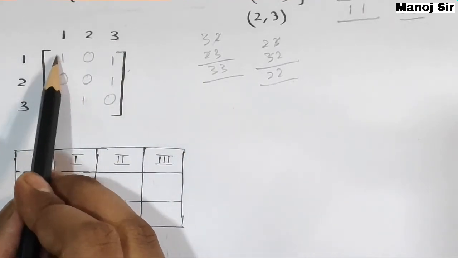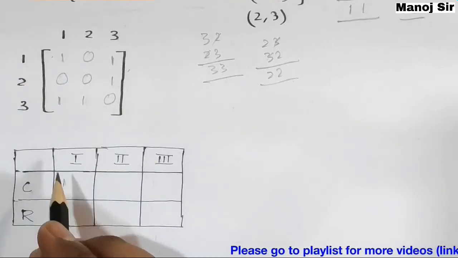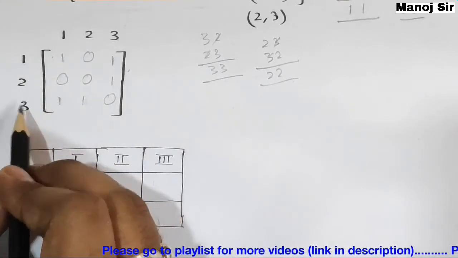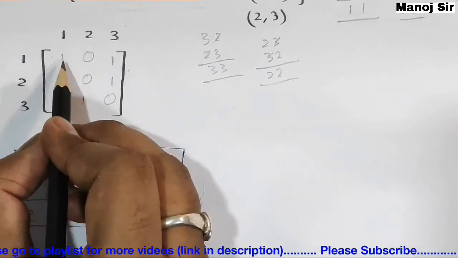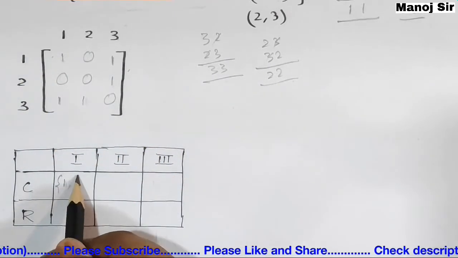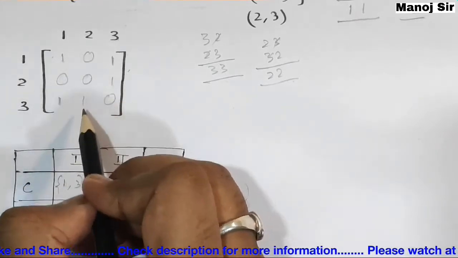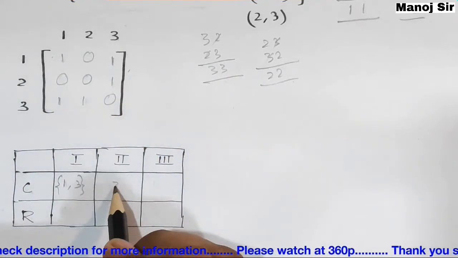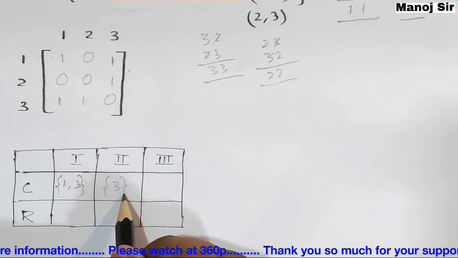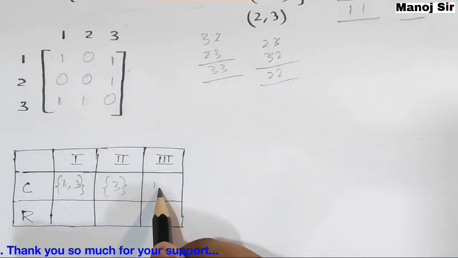The number that belongs to 1 is 1, so simply write 1, and the number that belongs to this one is 3, so write 3. These two, that is 1 and 3. Again in the second column there is only one element, that is 3. In the third column we have 1 and 2, so 1 comma 2.